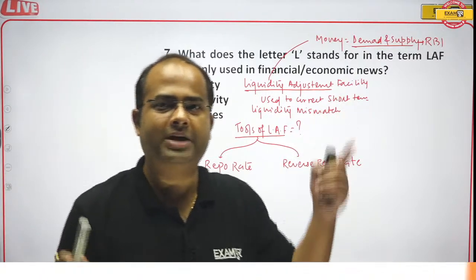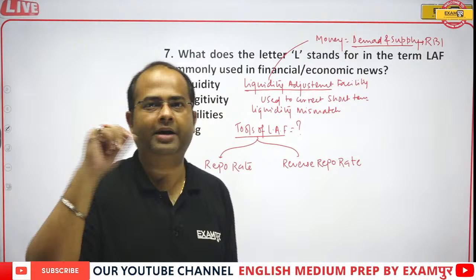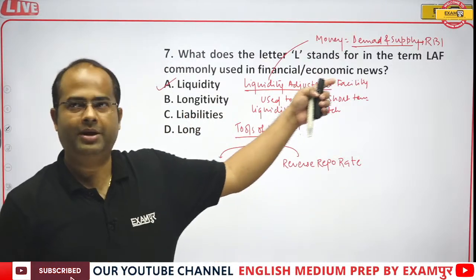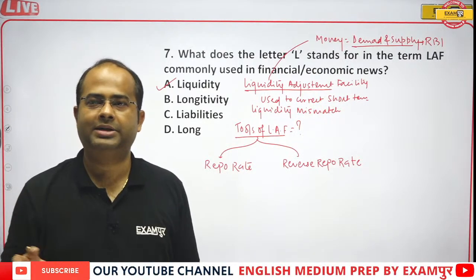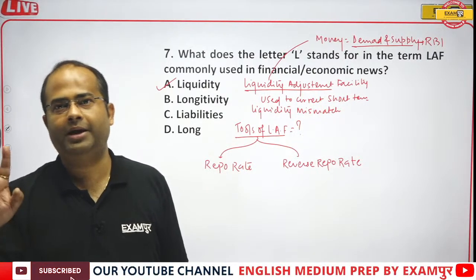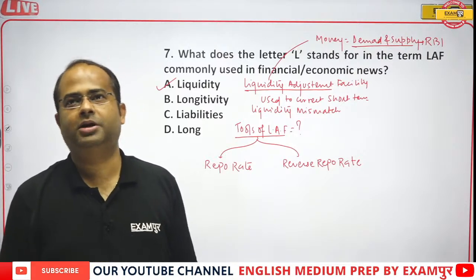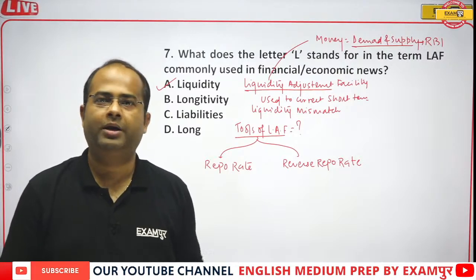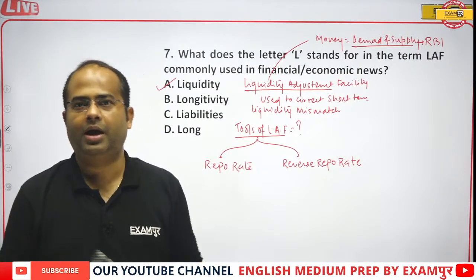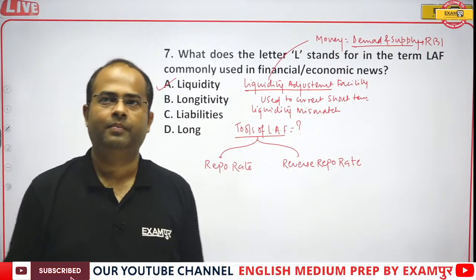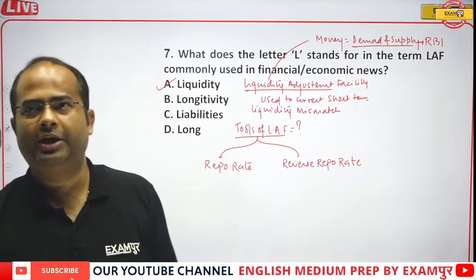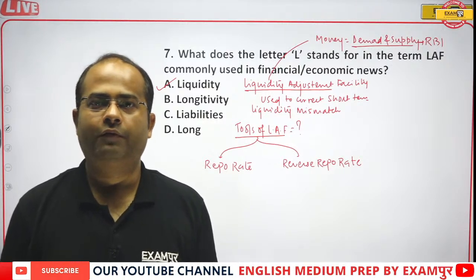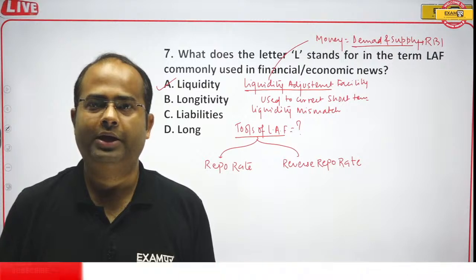Definitely, Vijay, if it is RBI, then what type of policy does RBI frame? That is the monetary policy. Already I have written RBI on the top, so you can well understand that this is the policy framed by RBI. And it is a tool of monetary policy because liquidity means money. Demand and supply of money is handled by RBI. Very simple. Clear to all of you? Shall I move to the next question? Is that clear to all of you, my dear learners? Shall I move to the next question?